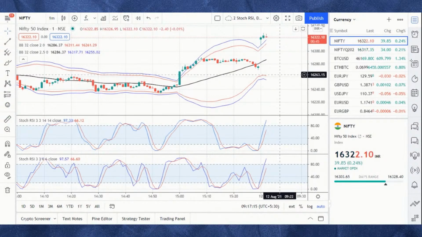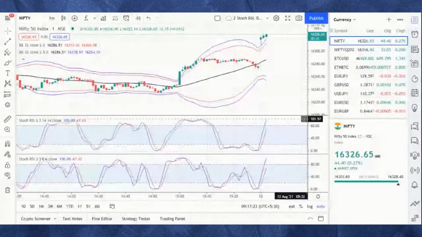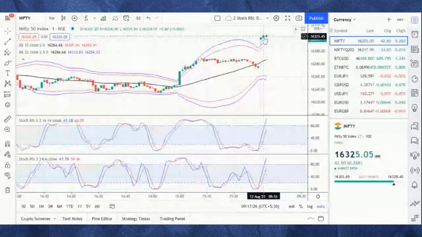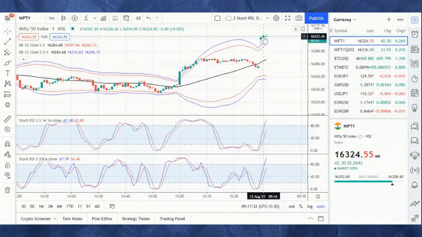We are at 16,326 levels where the market is holding, with a bit of resistance at 16,320 and 16,329. Look at the highest level we clocked, 16,328.4. That level of 16,329 is acting as a resistance as of now.